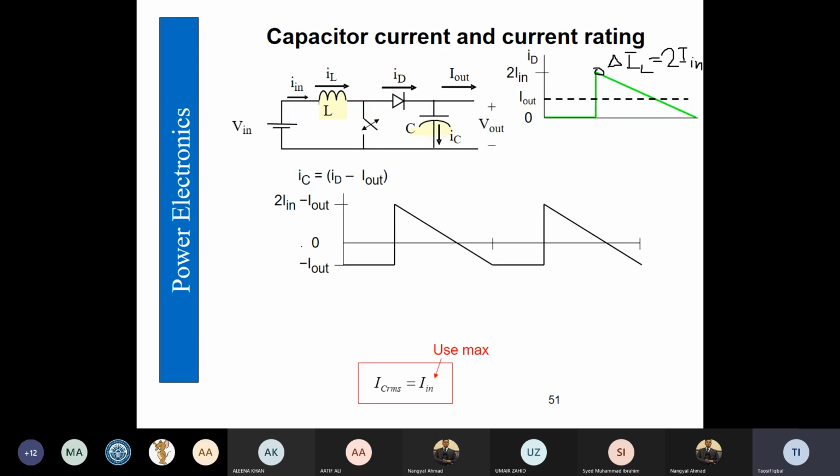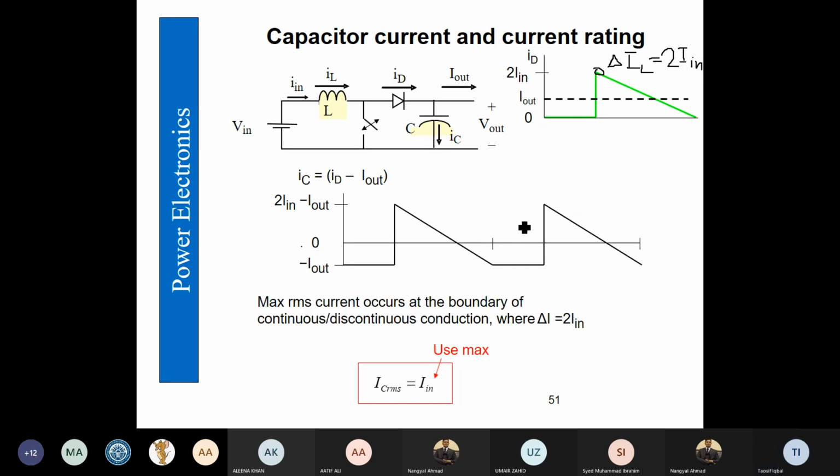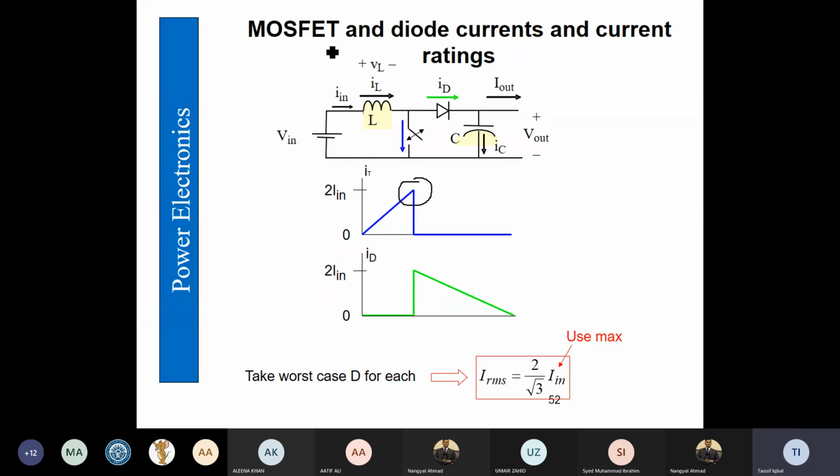Similarly, for the capacitor current, we are just taking the input current as the RMS value of the capacitor current. And then taking the current ratings for the MOSFET and diode.